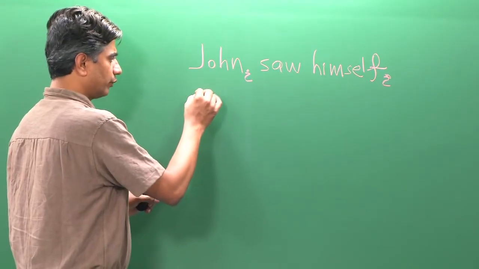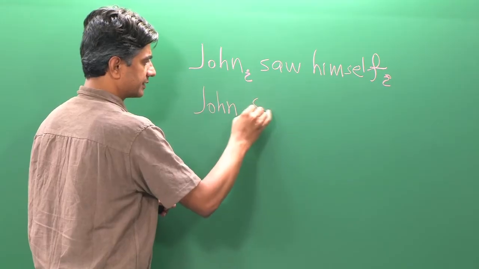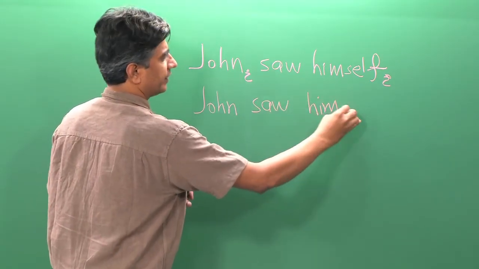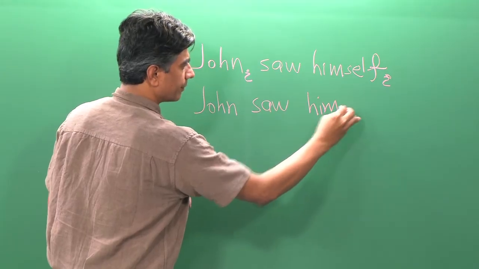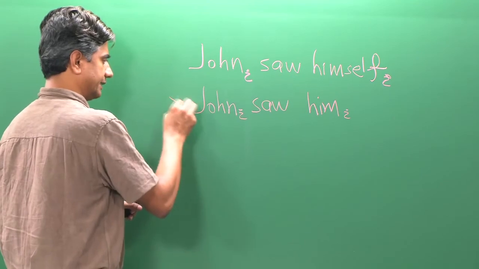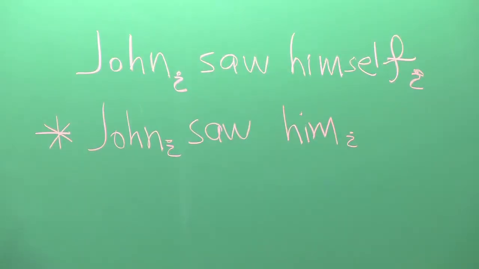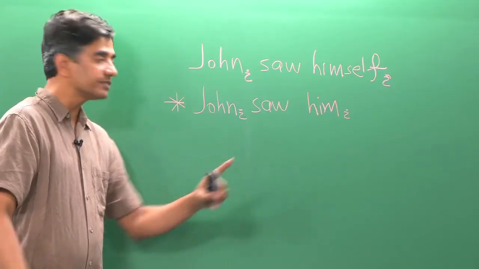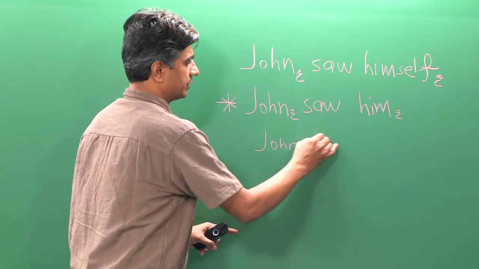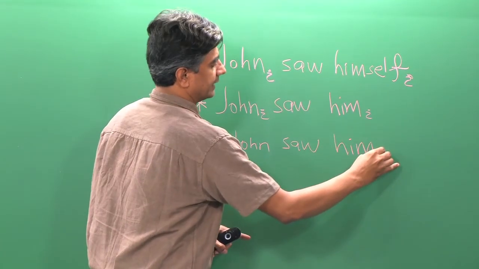So, if we say "John saw him," and we want this "him" to be co-indexed with John, then this sentence is not good. This sentence is ungrammatical. However, this sentence becomes grammatical the moment we say "John saw him" and, in this case,